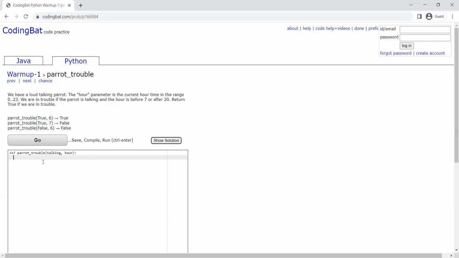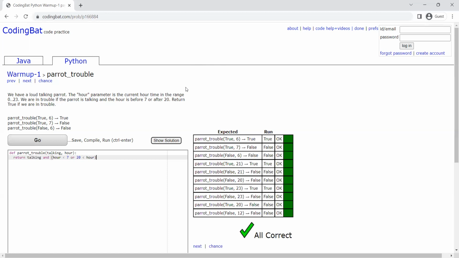Return true if you're in trouble. So in what cases are we in trouble? We are in trouble if the parrot is talking, so return talking. So if this is true and our hour is before 7 or after 20. This will possibly work out, but let's see our results. Okay, this was possibly the answer.